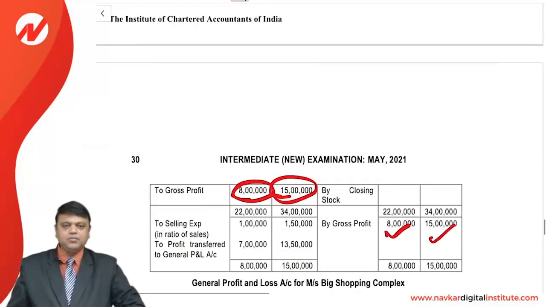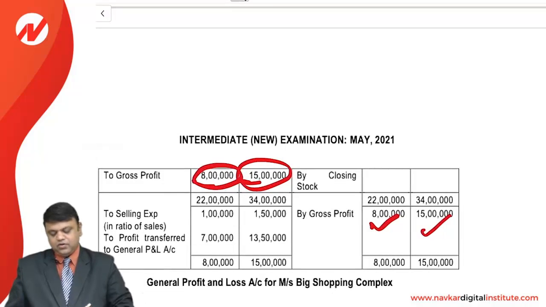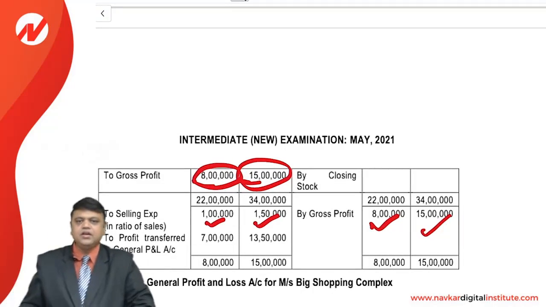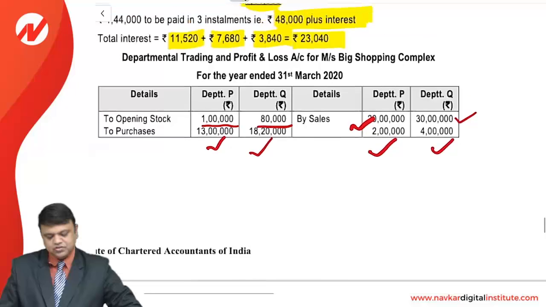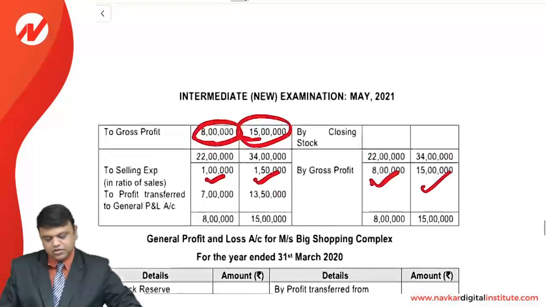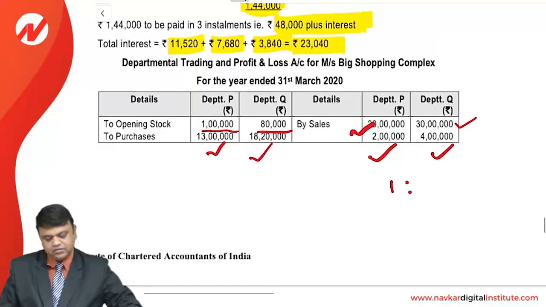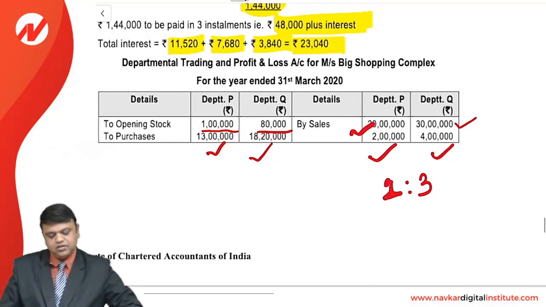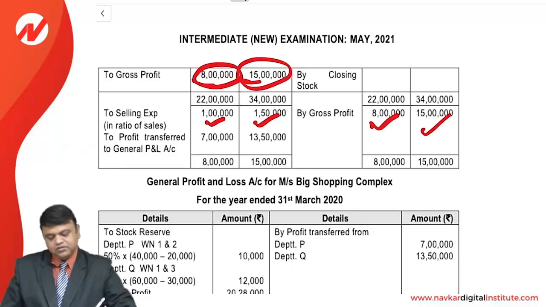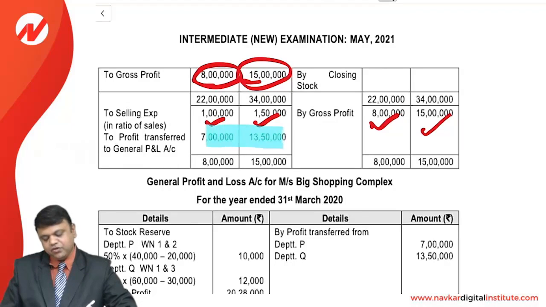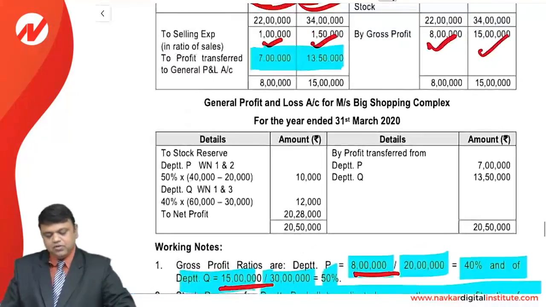Now these balances are brought down to the net profit. All the selling expenses, given as 250,000 in the question, are to be segregated and divided in the ratio of sales. You can see that the sales are in the ratio of 2:3. So in the same way this is also adjusted: 1 lakh and 150,000. So now we will have the balancing figure, that is the profit, which is transferred to the general profit and loss account.